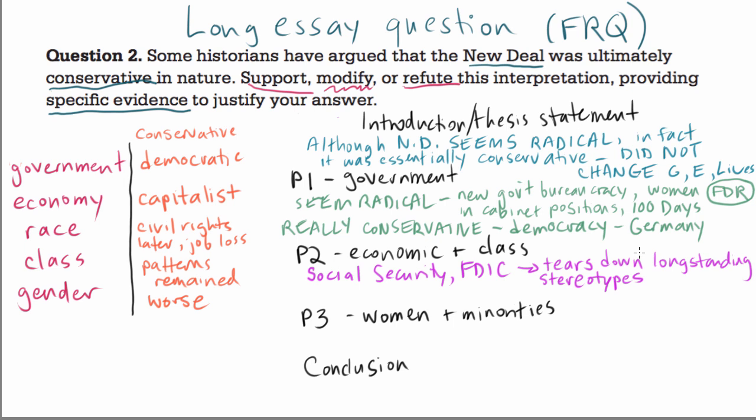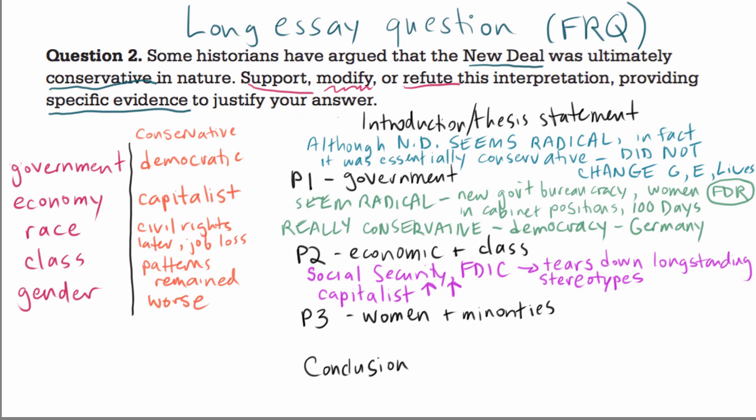Now we want to talk about how it was really conservative. And what we're saying here is that the capitalist system itself didn't fall apart. If you compare the New Deal to a true revolution, like, for example, the French Revolution or the Russian Revolution, and these are examples where the poor rose up against the rich and were cutting people's heads off and taking their land, then the New Deal seems very conservative. In fact, what most of these New Deal programs are trying to do is not to demolish capitalism, but to fix capitalism. So they accept the basic premise that capitalism is good. And that certainly wasn't the case in many other countries in the time period.